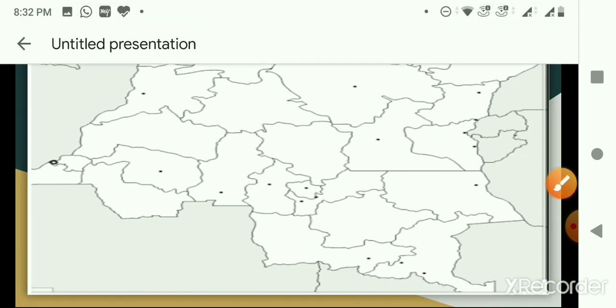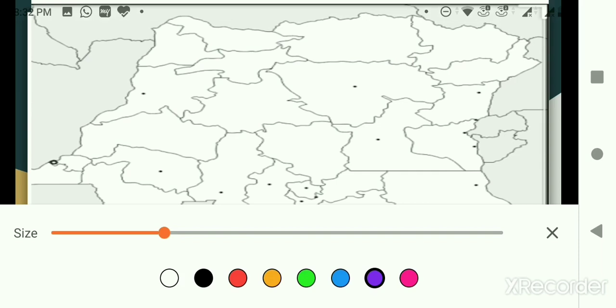Yes, it's Central African Republic. Okay, so I'll just put the arrow and I'll write there Central African Republic. I do not have place. See that you write it in a complete spelling. Okay, Central African Republic. Clear?